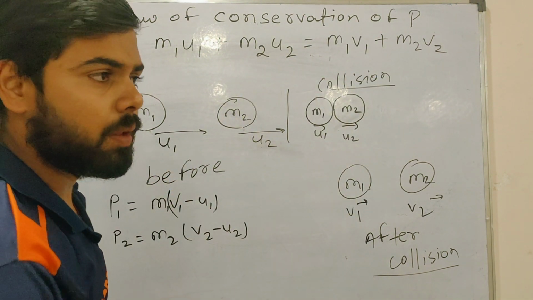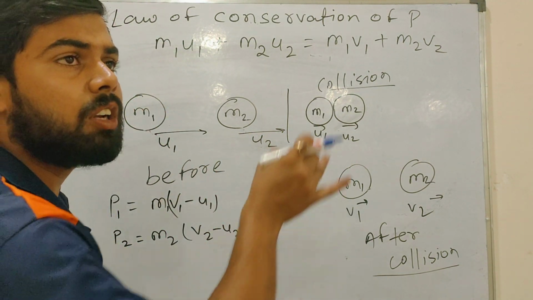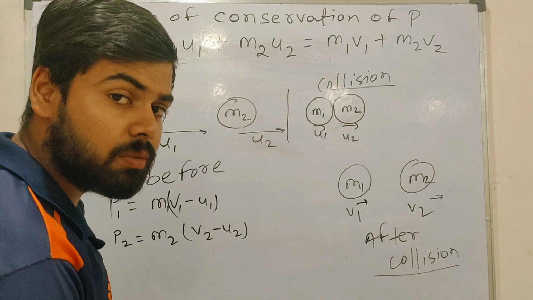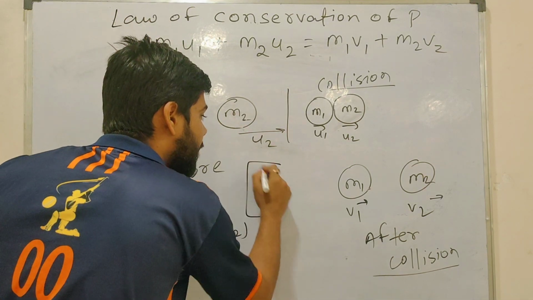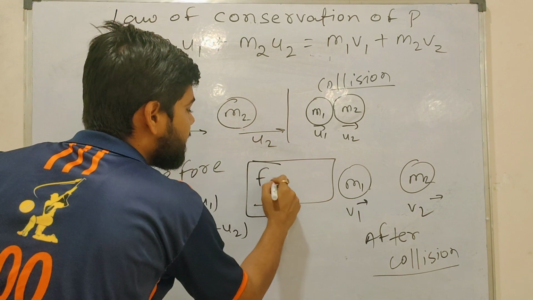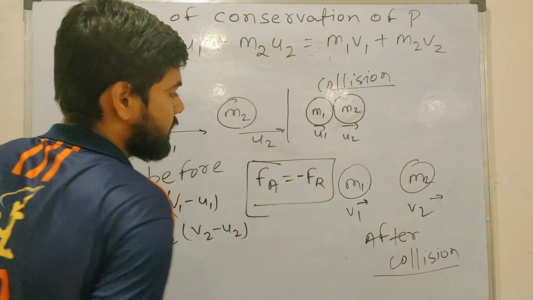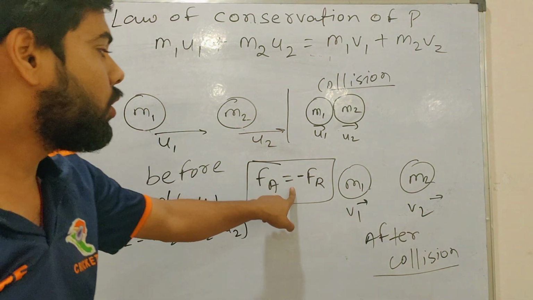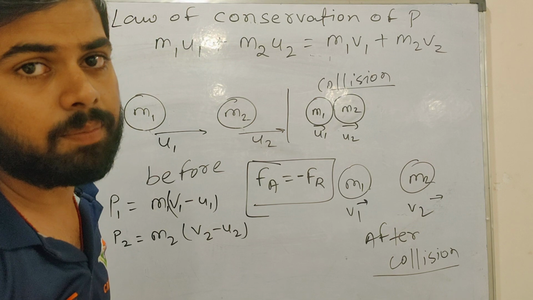Not understood? An action and reaction pair is always the same in magnitude. That we call the third law of motion. Any doubts? No, sir. So, one thing keep in mind: the force of action is equal to the force of reaction but in the negative direction. Fa is equal to minus F1, with the direction negative.